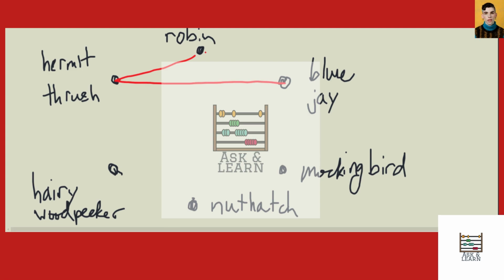We're told the robin competes with the mockingbird, and so there's an edge between the robin and the mockingbird. We're told the mockingbird competes with the blue jay. So there's an edge between the mockingbird and the blue jay.